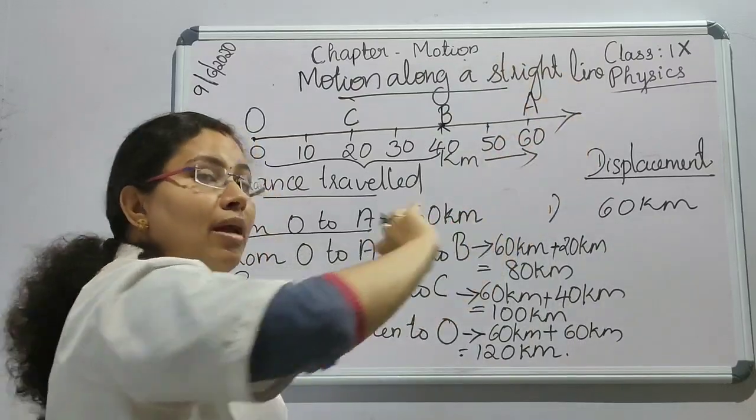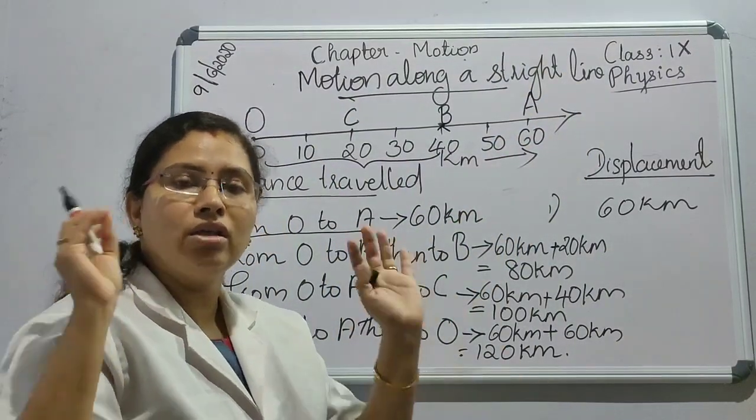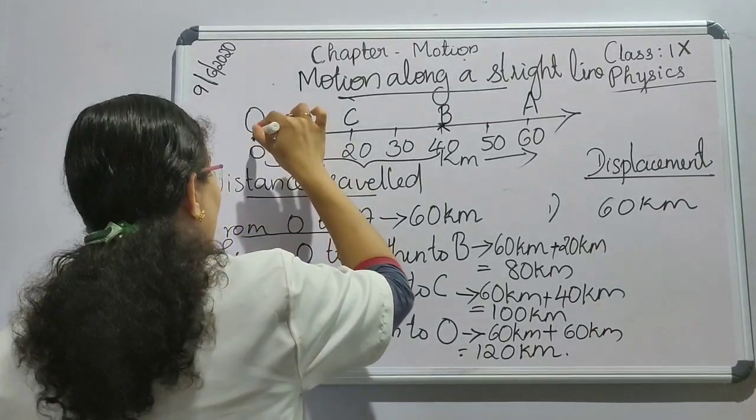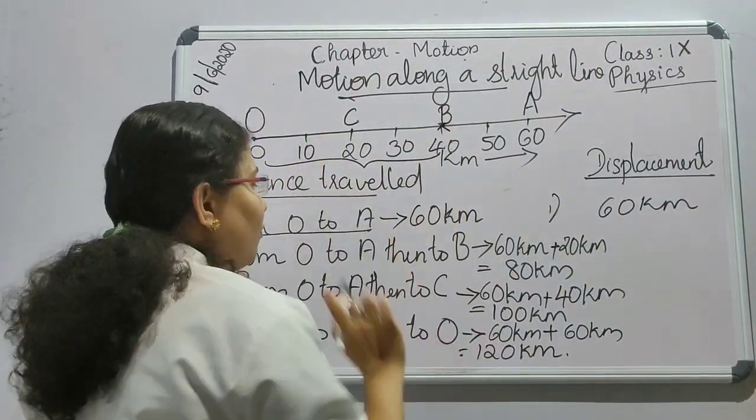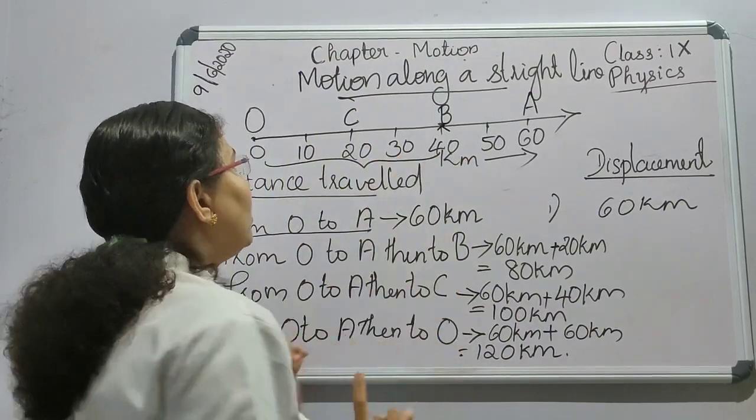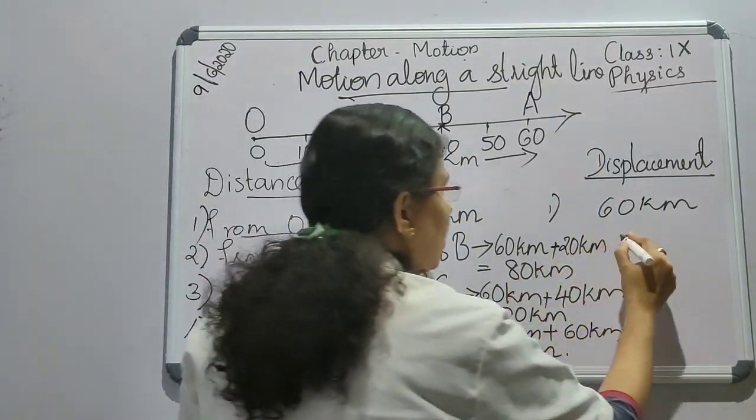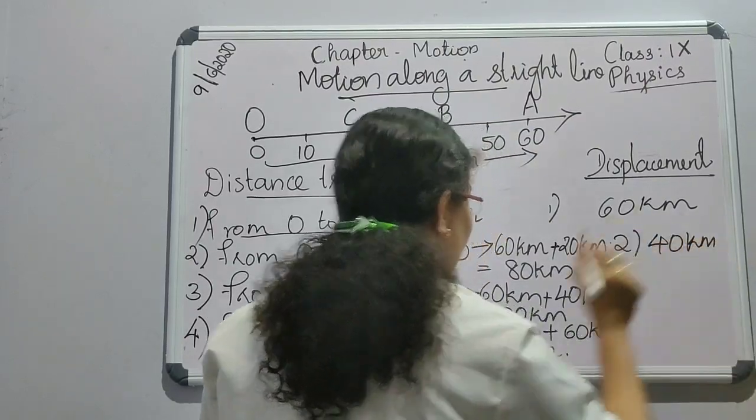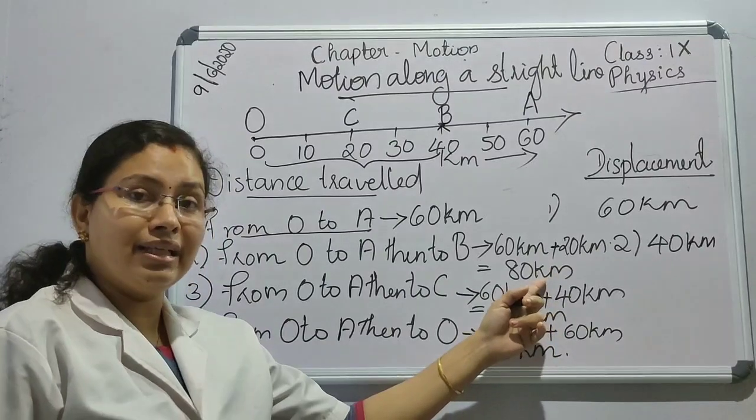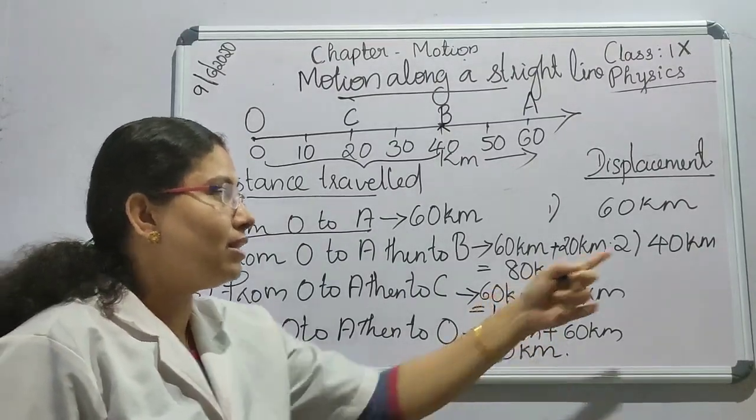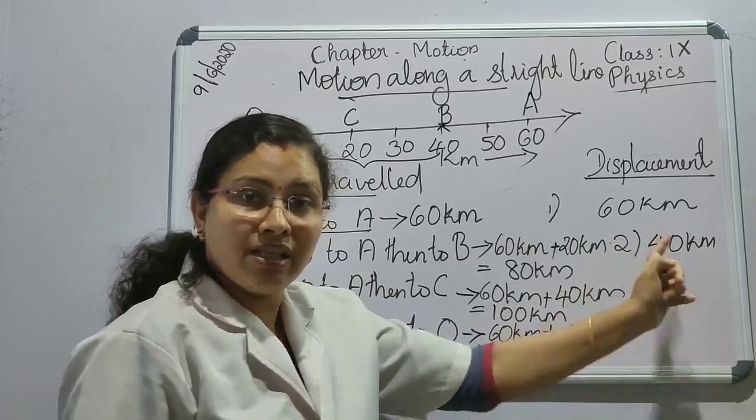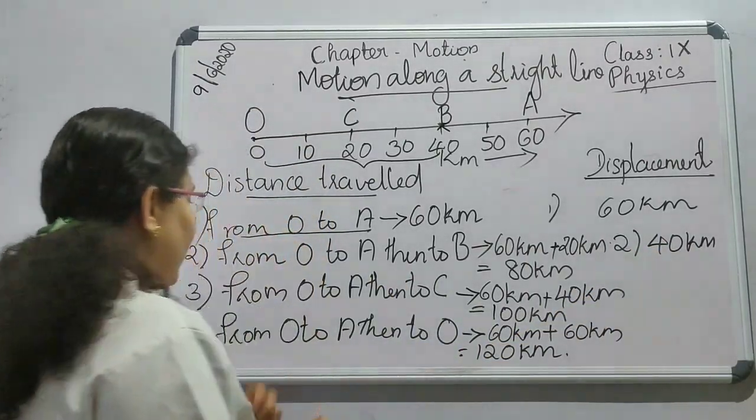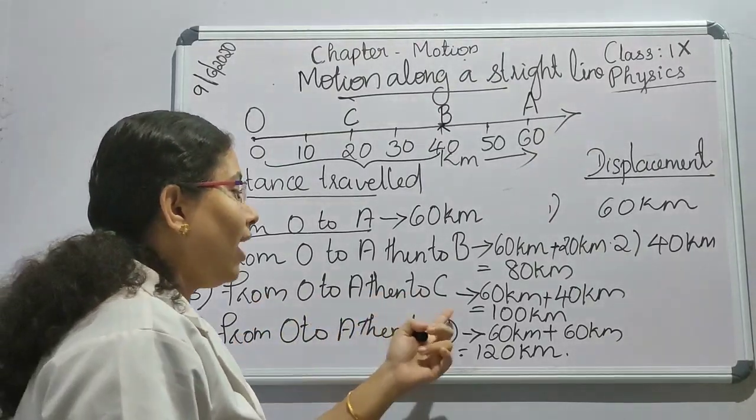They are not bothering about wherever you have gone. What is the distance between the initial and final position? That is only what we are seeing. So, this is the initial position, this is the final position, and the distance between these two is 40 kilometers. So, here the distance covered is 80 kilometer and the displacement is 40 kilometer only. Okay. The third case, from O to A then to C.